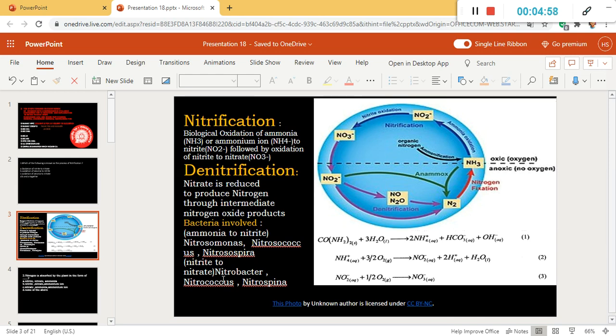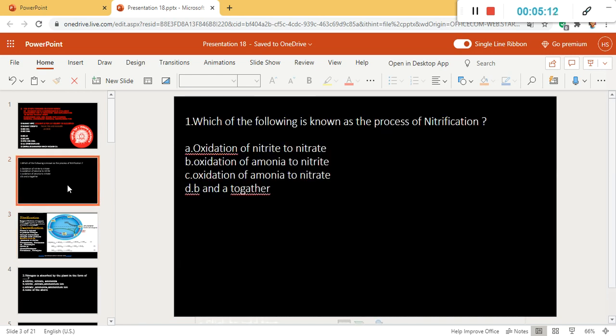So these bacteria are Nitrobacter, Nitrococcus, and Nitrospina. That's all in this nitrogen cycle. So our option should be both option B and A. Option A is oxidation of nitrite to nitrate, that is the second phase of nitrification, and option B is oxidation of ammonia to nitrite, that is the first phase of nitrification.